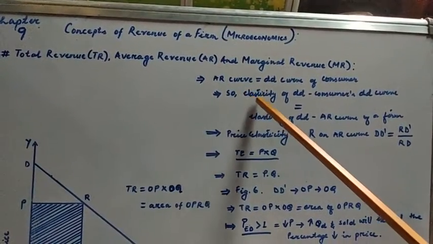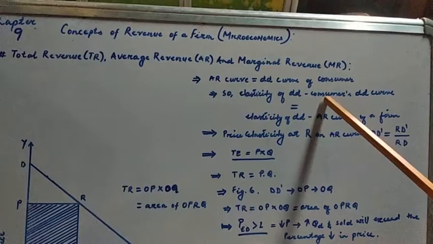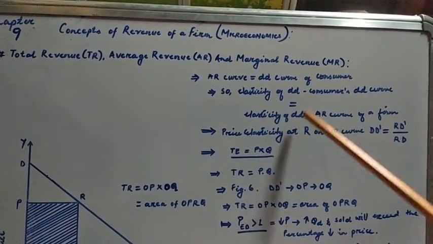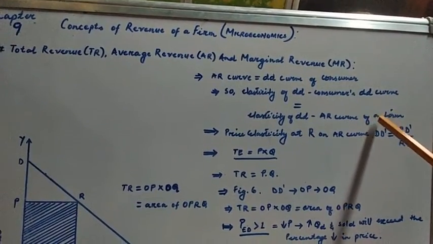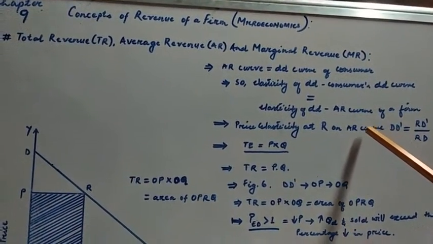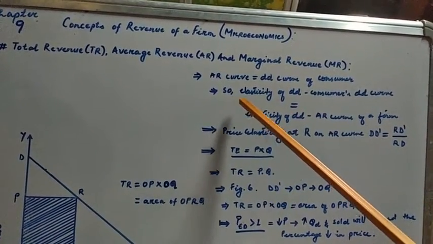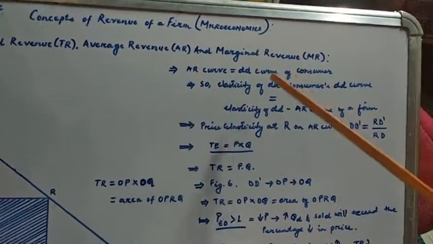So that is the basic relation that we have when it comes to elasticity of demand and also the average revenue and the marginal revenue.